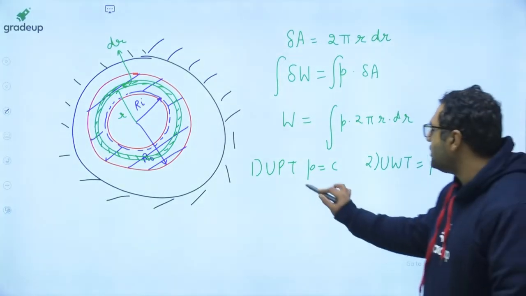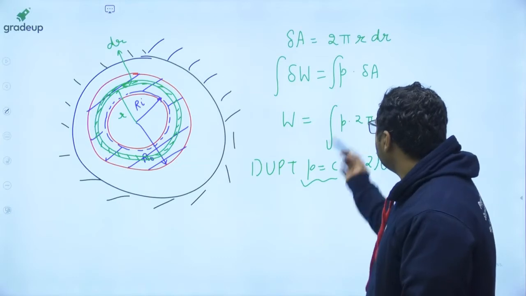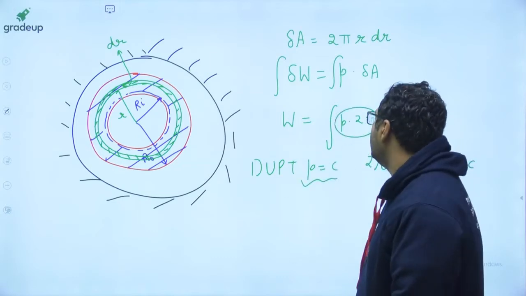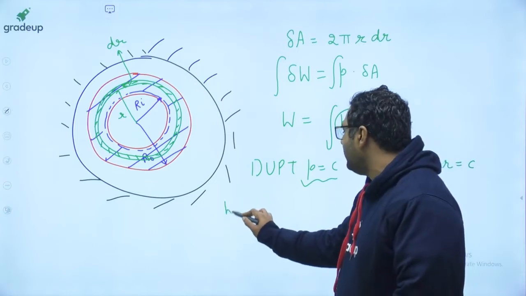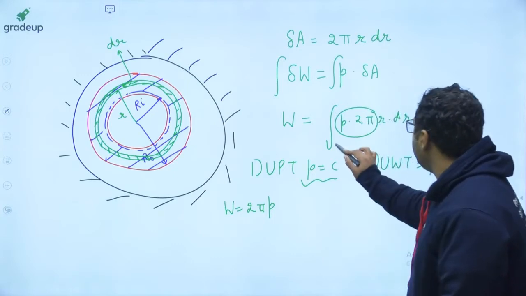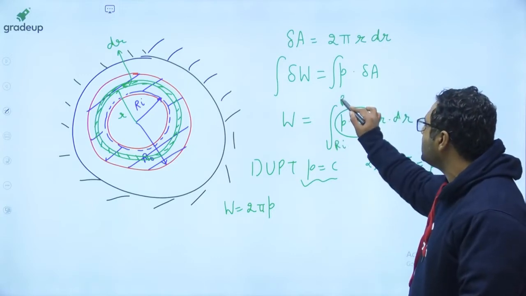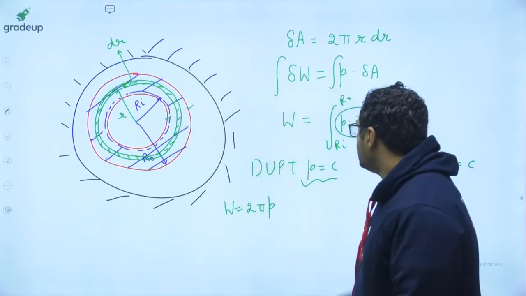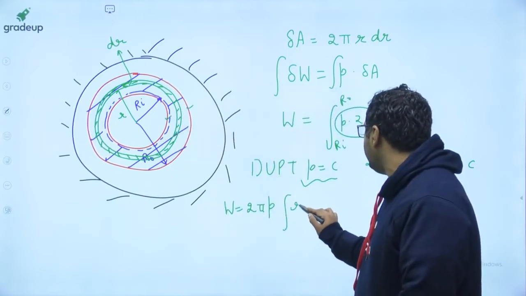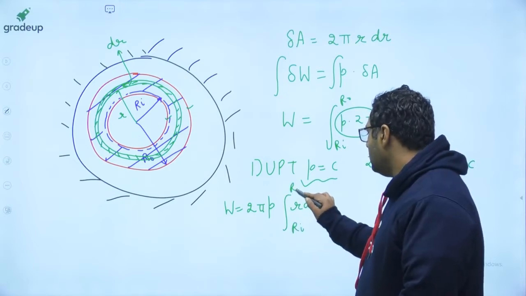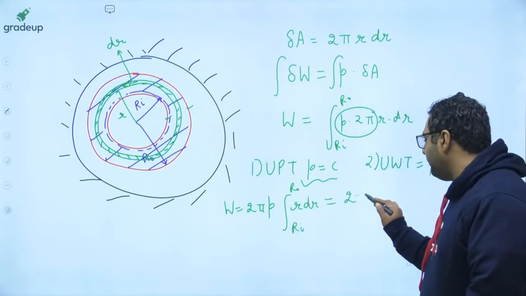So guys, if pressure is going to be constant, then when you will be solving it, obviously pressure and 2 pi will be coming outside, and you will be getting W equals 2 pi P coming outside. Integration will be there from inner radius to outer radius, because exactly the contact started from here and here. So you will be having integration of r dr from Ri to R naught. It is equals to 2 pi P.